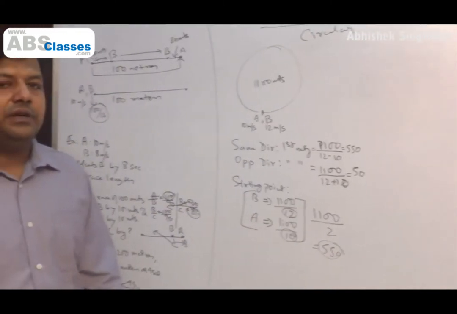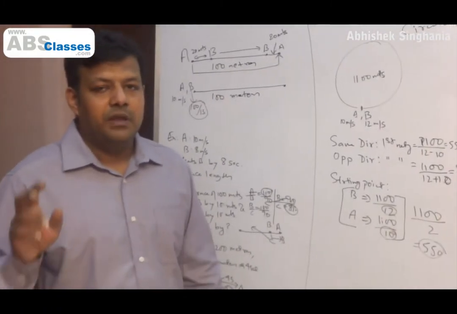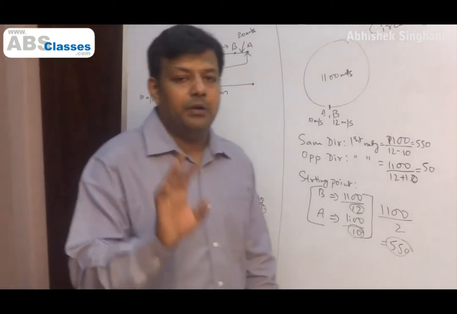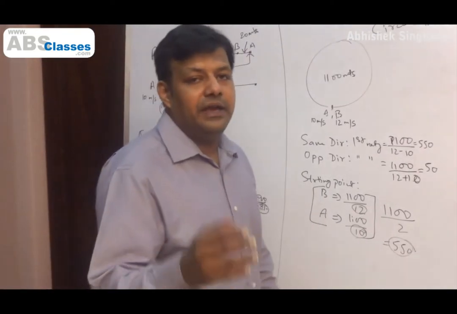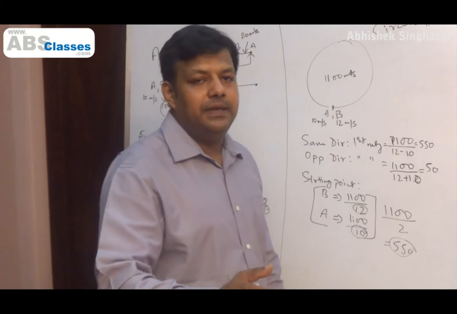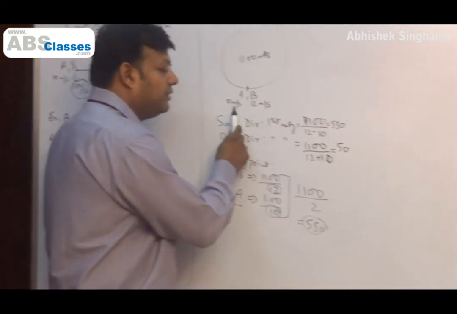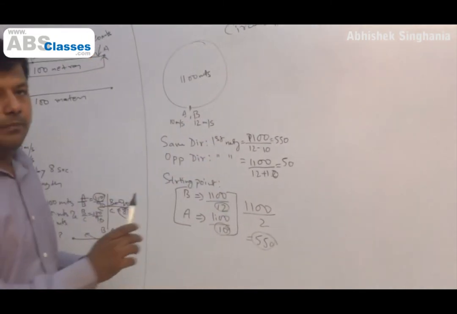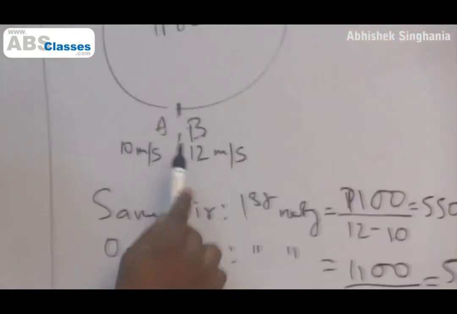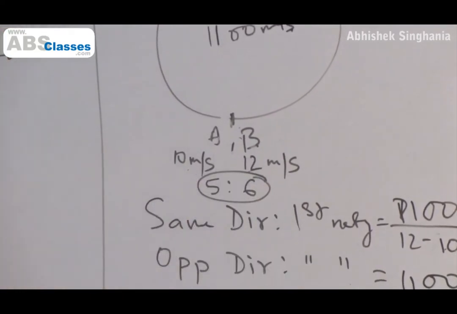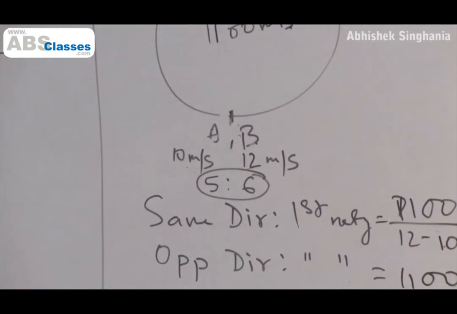Now one last thing that we need to do in circle is, we can identify the number of meeting points of A and B, point number 1. And we can also identify where those meeting points will be, if I know the ratio of their speed. Always remember you have to take the ratio in the simplest number form. So the speeds given are 10 and 12, so the ratio will be 5:6. Okay, right, we understand this.